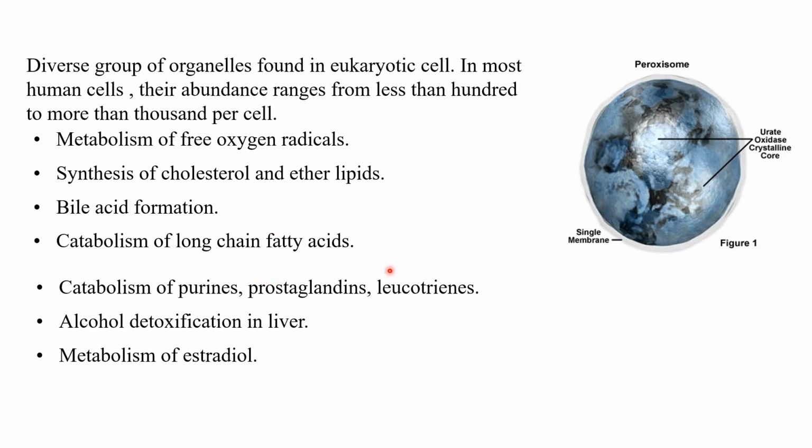Catabolism of long chain fatty acid, catabolism of purine, prostaglandin, leukotrienes all take place in the peroxisome. Alcohol detoxification in liver is also concerned with the peroxisome. Then metabolism of estradiol. So all these important roles are being played by the microsomes.